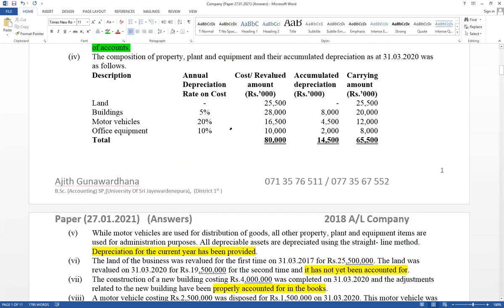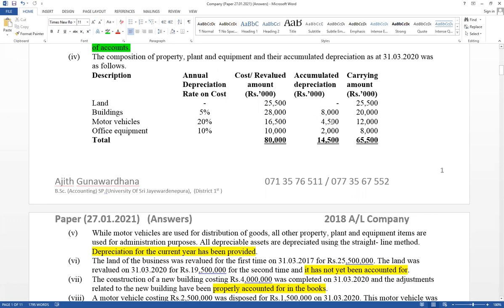Therefore, the motor vehicle available in note number 4, additional fourth one, is not the opening balance. This is a closing balance. But annual depreciation should be calculated based on the opening balance. The reason: the disposal date is given at the end of the year. Therefore, annual depreciation cannot be calculated based on this value. Disposal recorded, annual depreciation recorded. Therefore, those are closing balances. Motor vehicle closing balance equals 16,500 and accumulated depreciation closing balance equals 4,500.